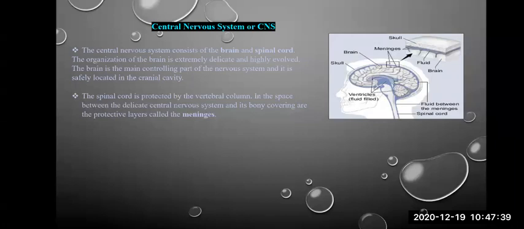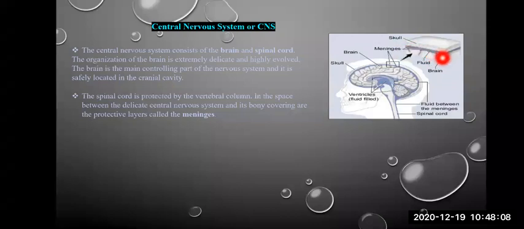The space between the delicate nervous system and its body covering holds protective layers called meninges. You can see it over here. The gap between the skull and the brain is known as the meninges. This blue layer that you see is the meninges.